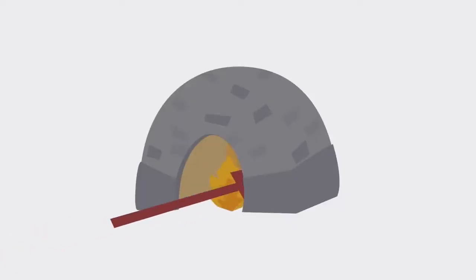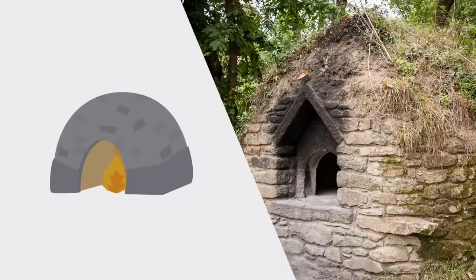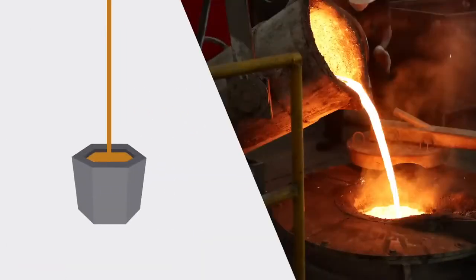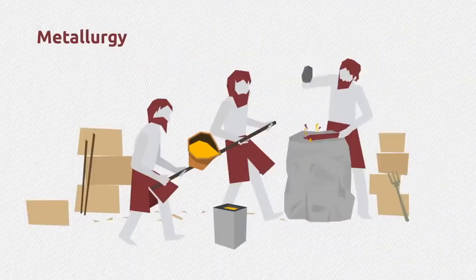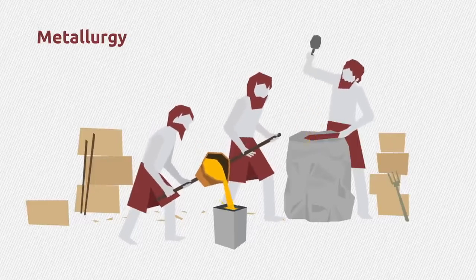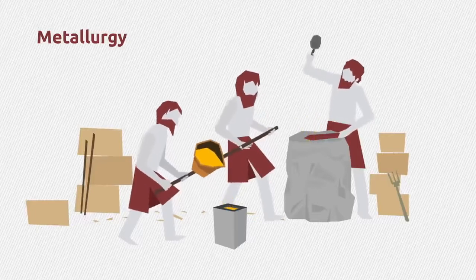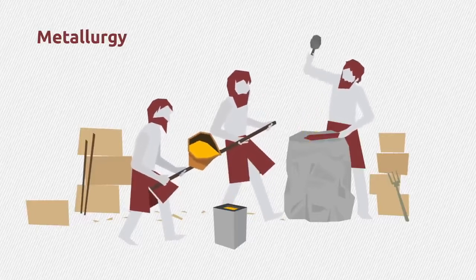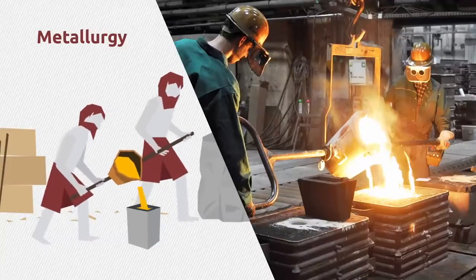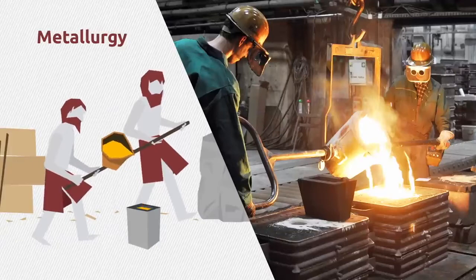To be able to mold metals, people melted them in ovens at a very high temperature. Molten liquid metals were poured into molds, forming the desired shape, creating different tools, utensils and weapons. This process is known as metallurgy and it developed during the age of metals. Nowadays, metallurgy is still considered one of the important sectors in modern society.